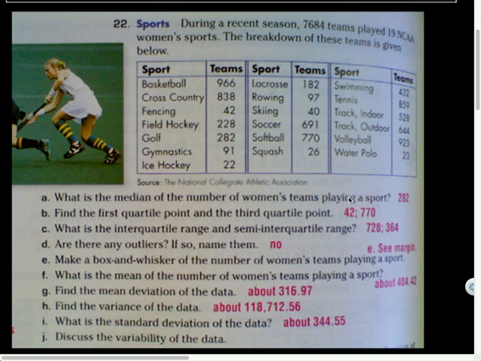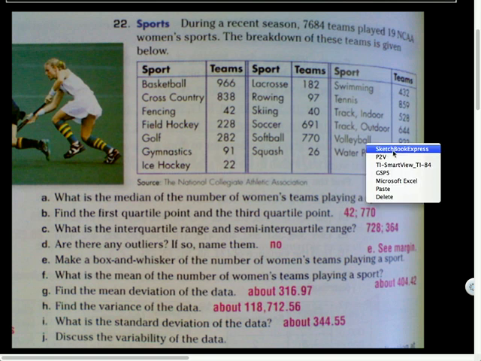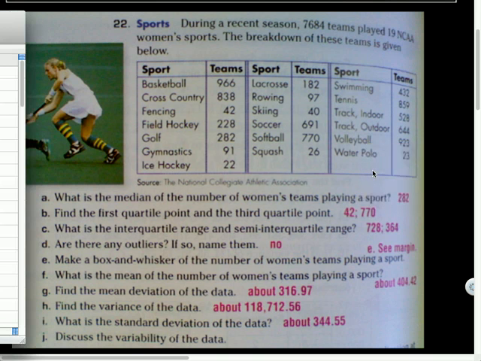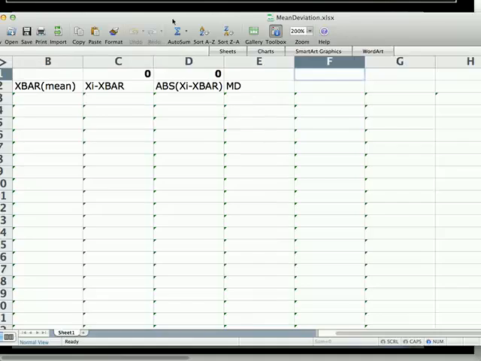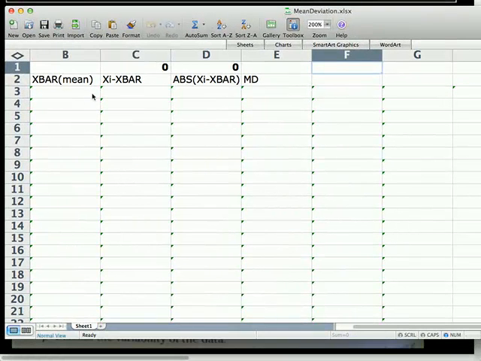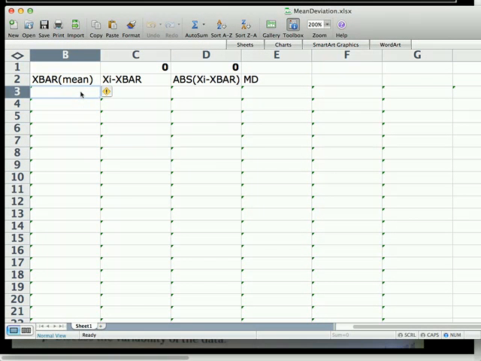Actually, you know what might be interesting? No, I won't show this on the calculator yet. That'd be too easy. So I'm going to open up Excel, though, and I'm assuming eventually we're going to calculate some mean, median, mode, standard deviation stuff.